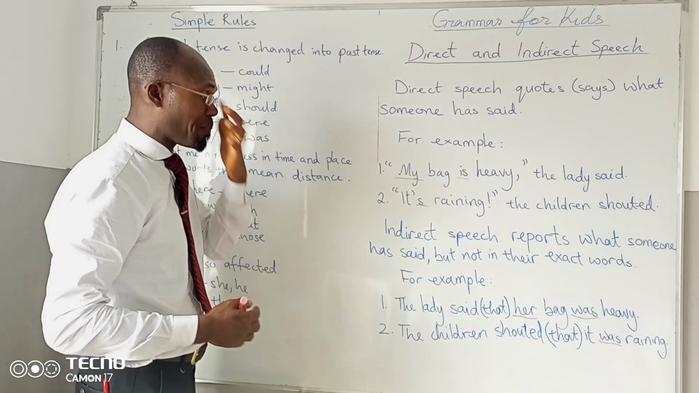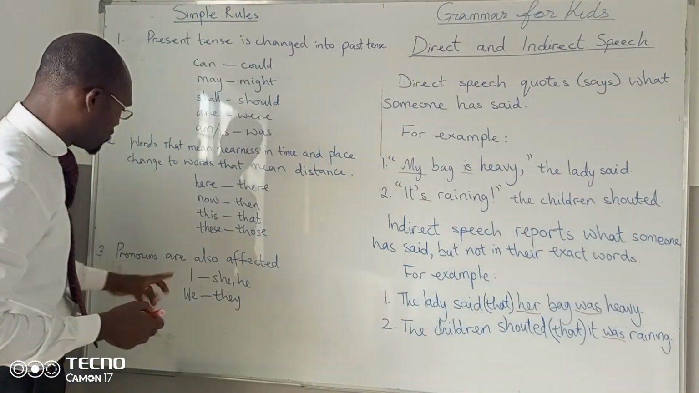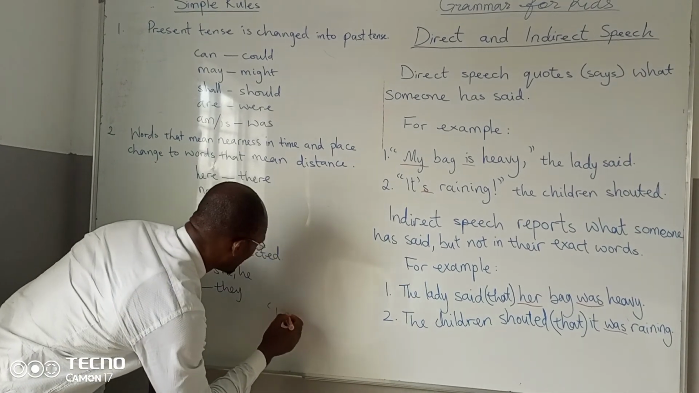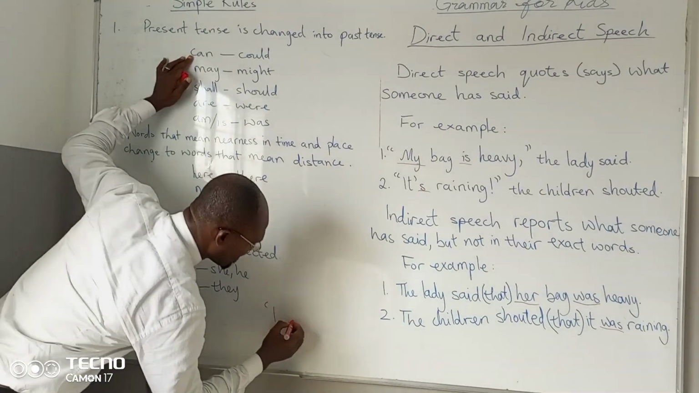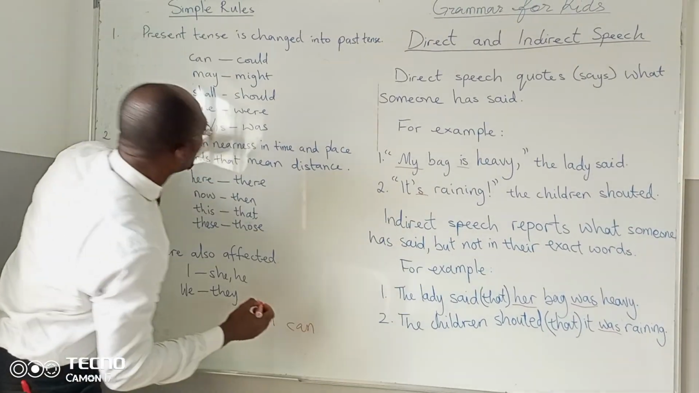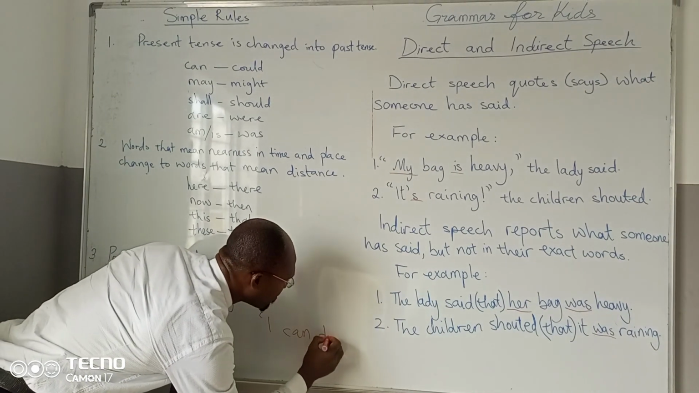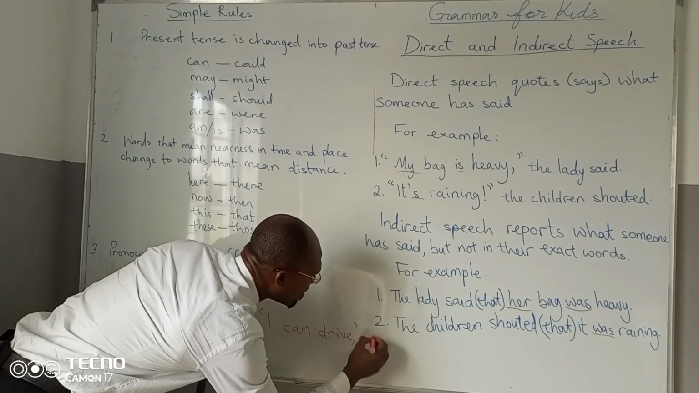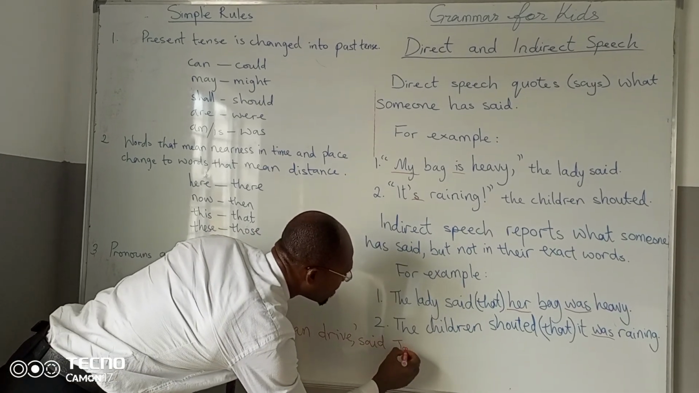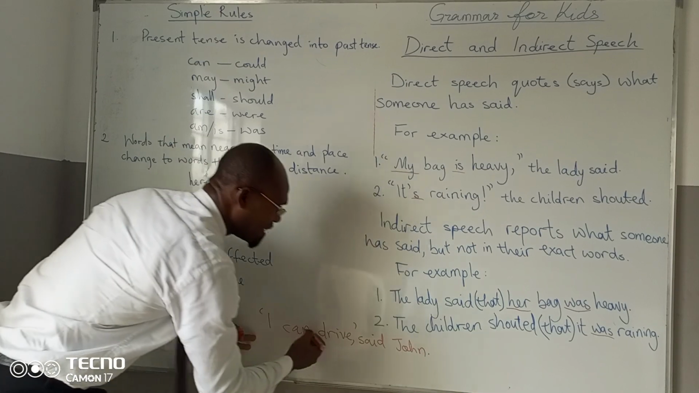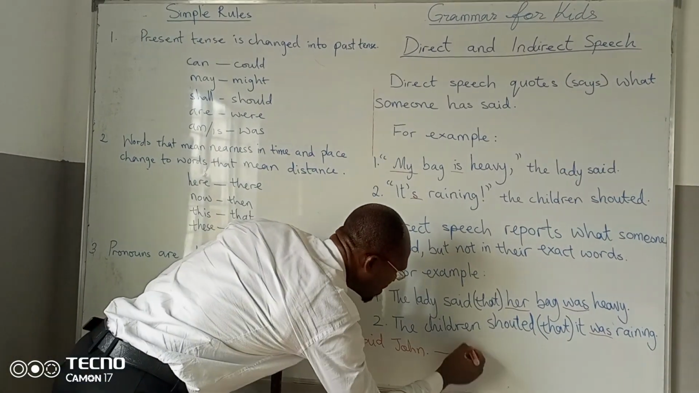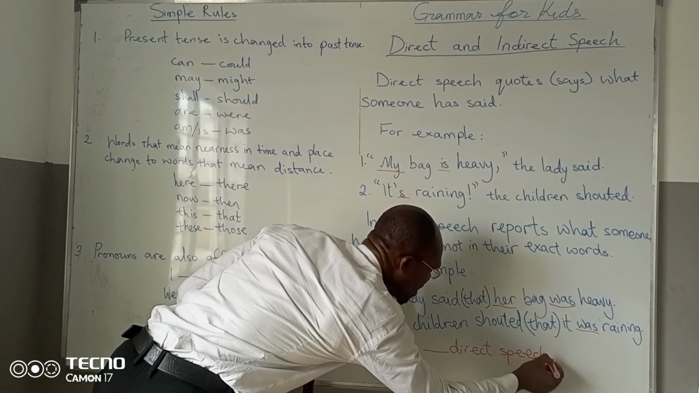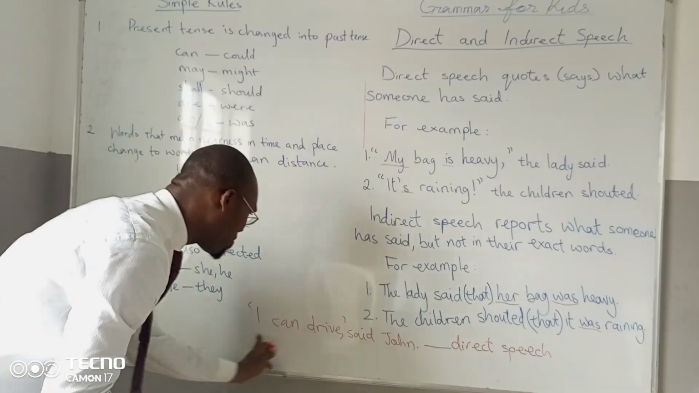Now let's do a practical work. I will use this example: "I can drive," said John. Now, this is direct speech. Now, let's look at the indirect speech of this sentence.